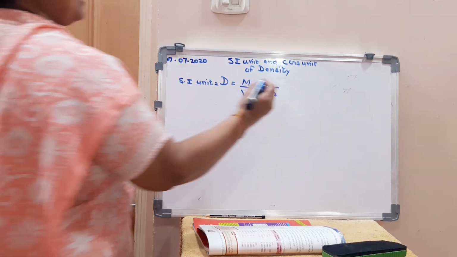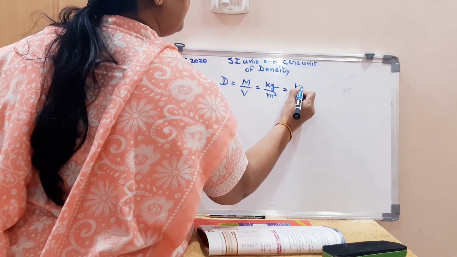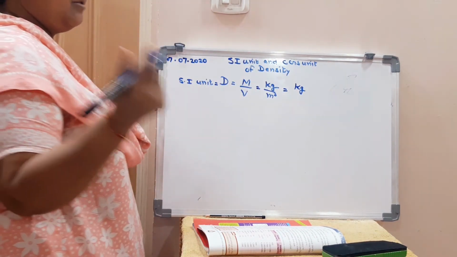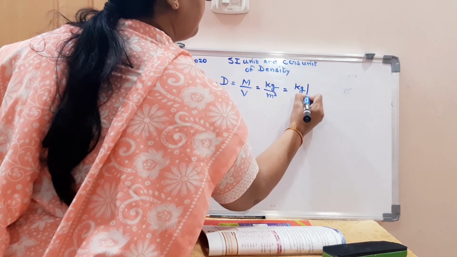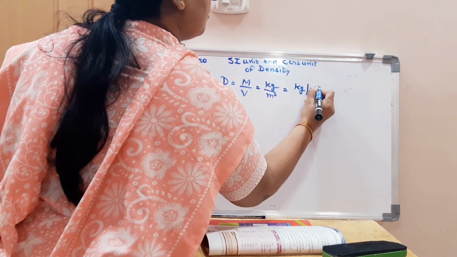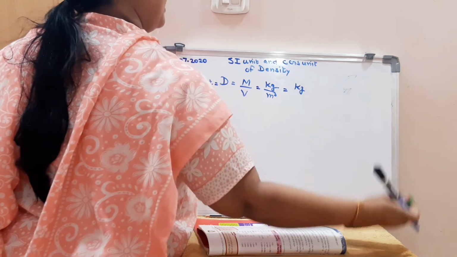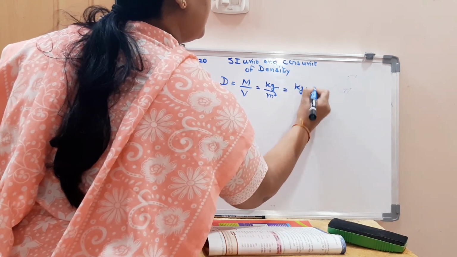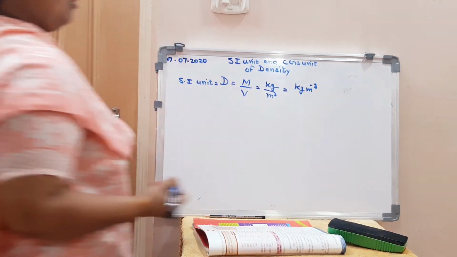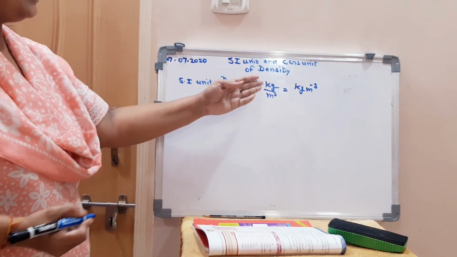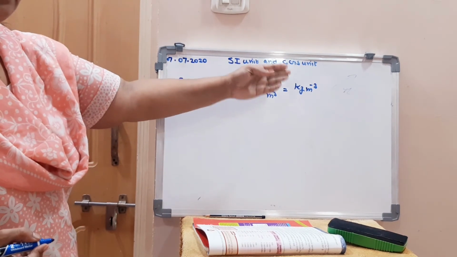According to the powers and roots, it can also be written as kg meter raised to minus 3.